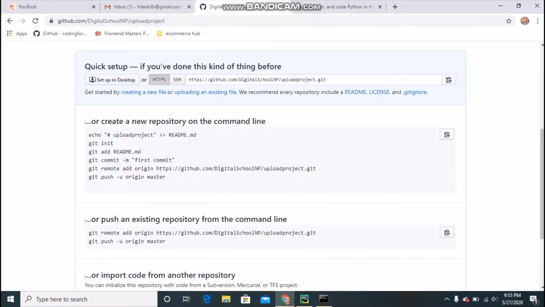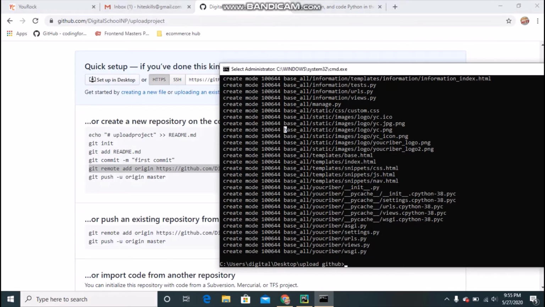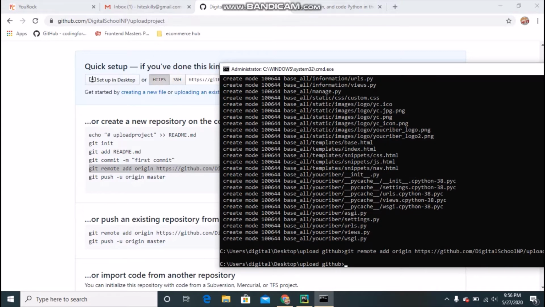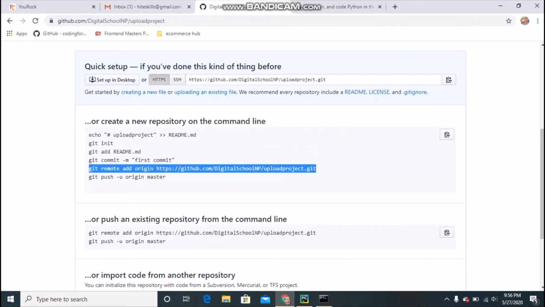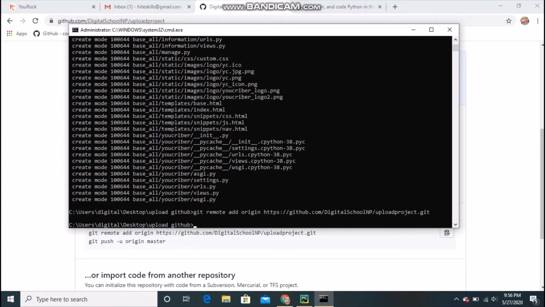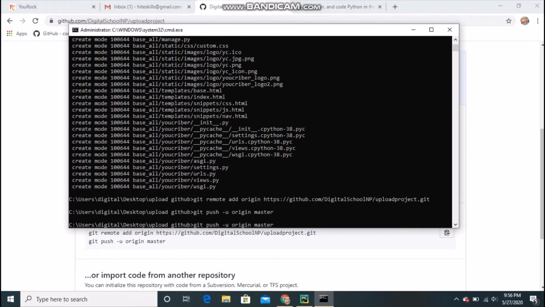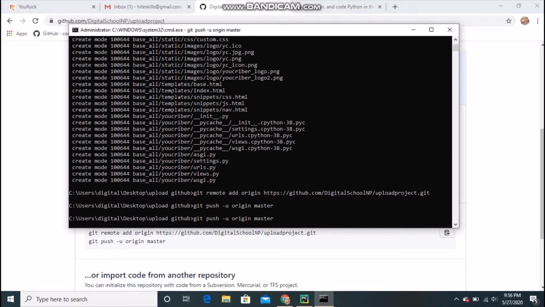Next we will copy and paste this one with no edit. Copy, and I will paste here. As you can see, I don't have any error. And one last command there, git push, Control C, Control V, right? And hit enter.